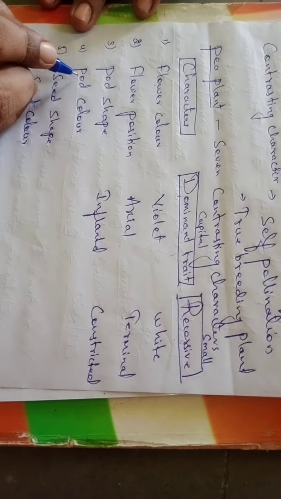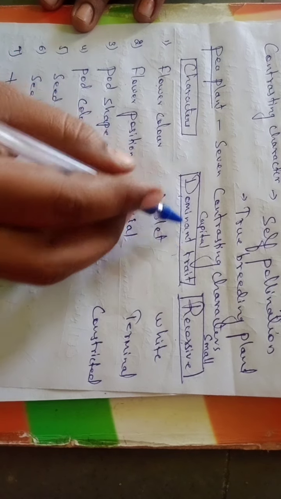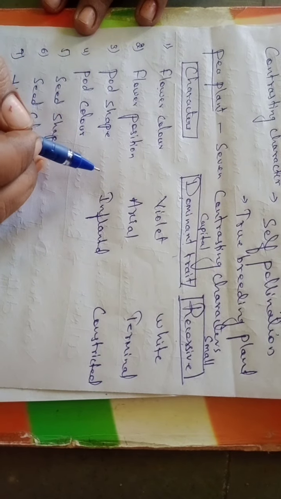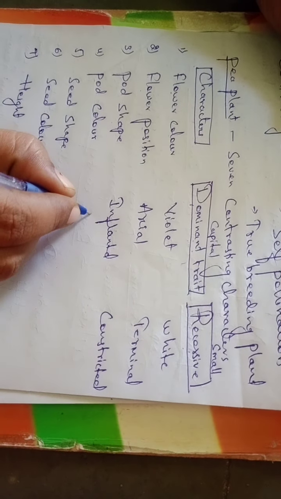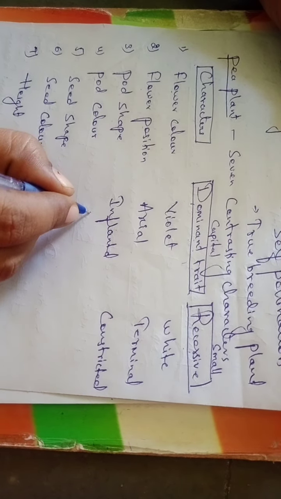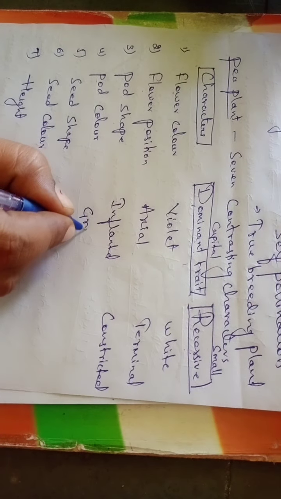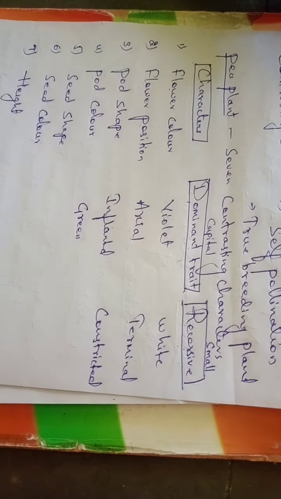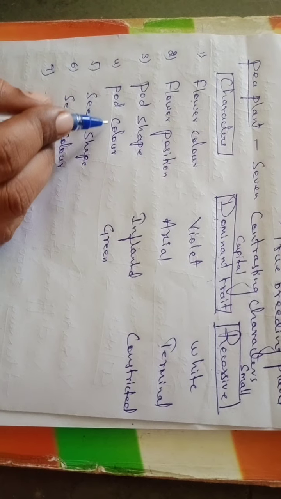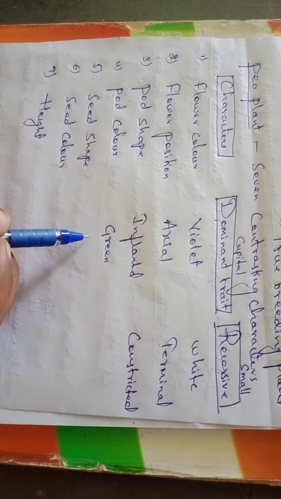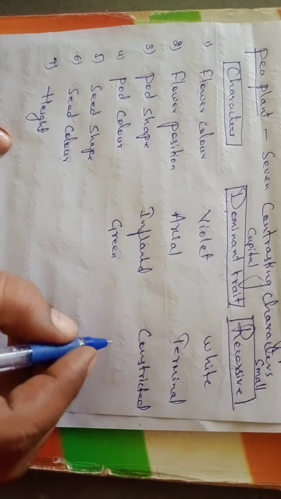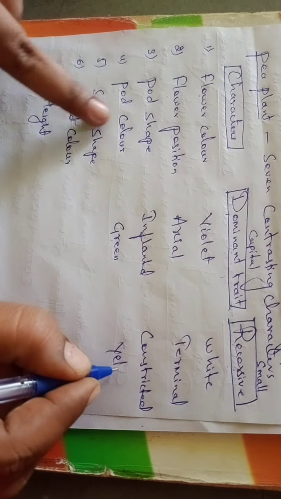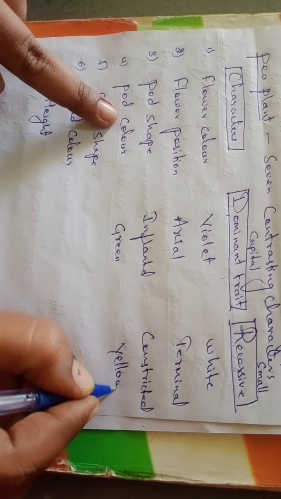Next, pod color: the dominant trait is green. If it is green, the recessive will be yellow pod color. Got it?